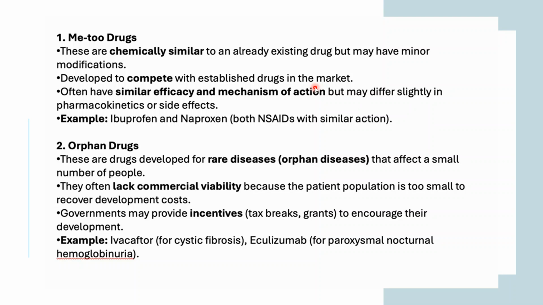So these drugs are very few in number and are actually required by a small amount of people. Okay, so I hope this orphan drugs is clear to all of you. Now these two drugs we have already discussed.